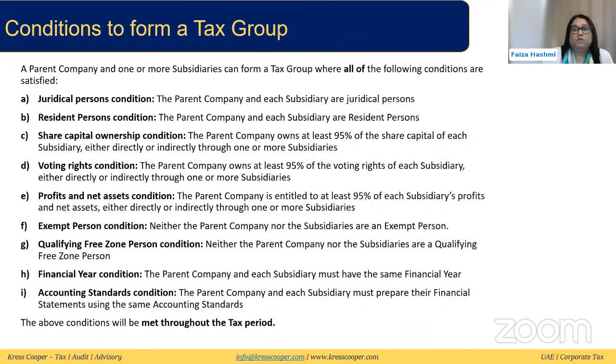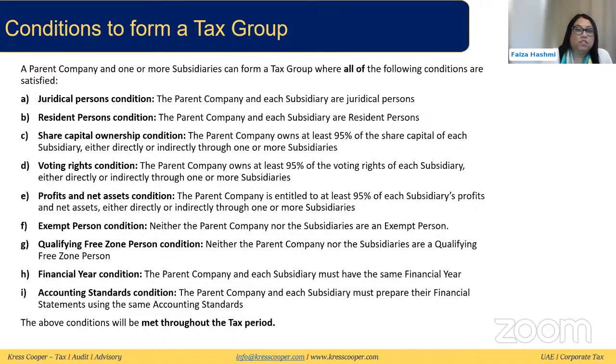Then we discussed the conditions. We just said that the companies need to meet the conditions under Article 40. So what are these conditions? We discussed them in our previous chapter, which I'll recap now. The important thing we discussed was that all of these conditions need to be met, and they need to be consistently met throughout the tax period. So if even one of the conditions is not met, you cannot be part of the tax group. Let's look at these conditions.